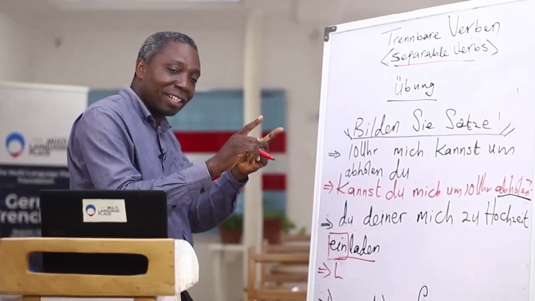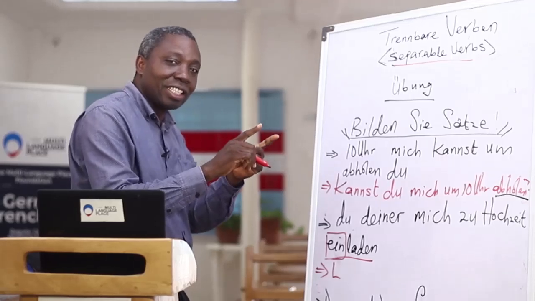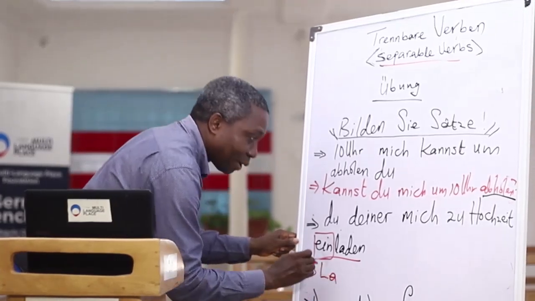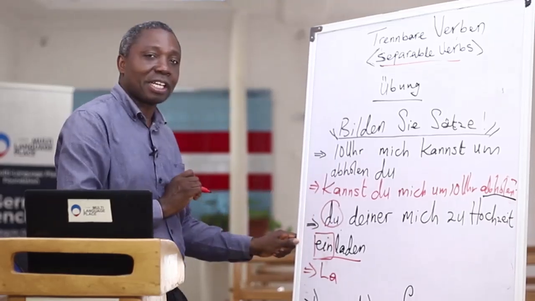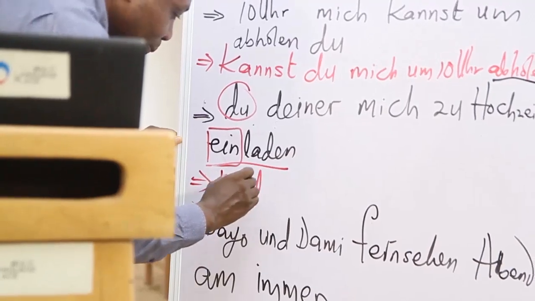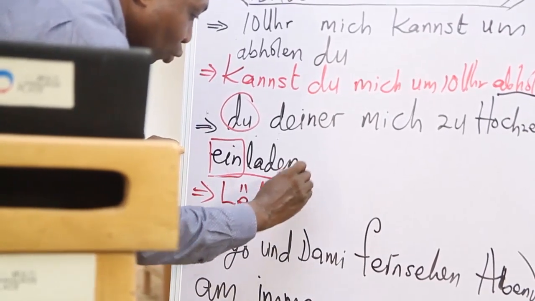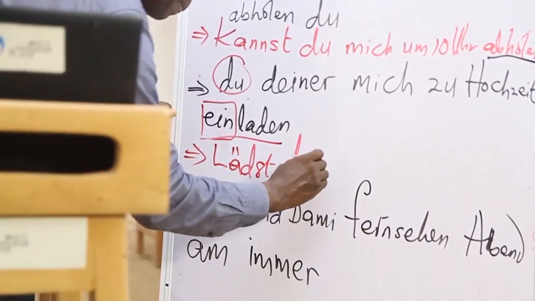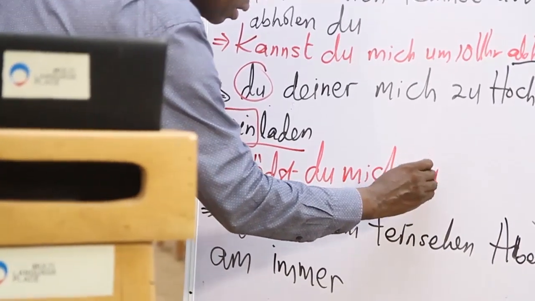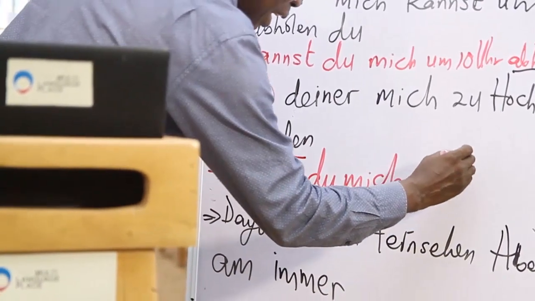A to Ä in German, A changes to E. So we have lädst, and remember this one also helps us, second person singular. So we have lädst du mich zur Hochzeit.